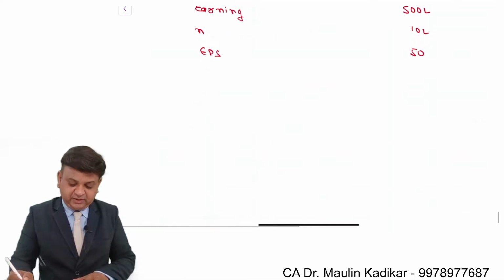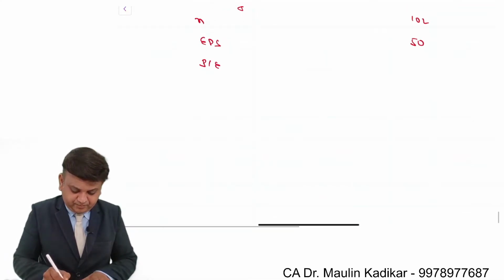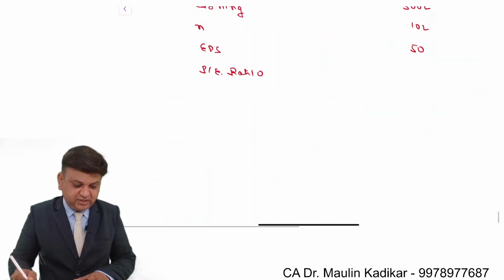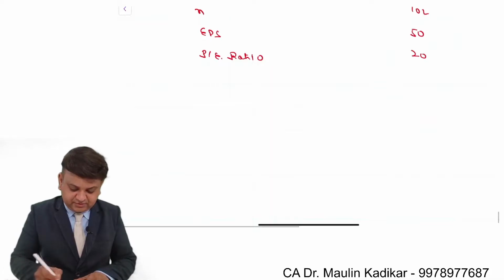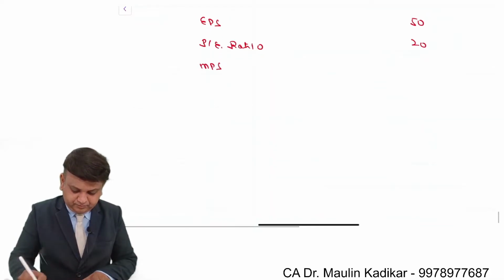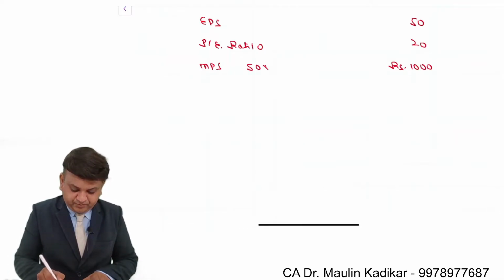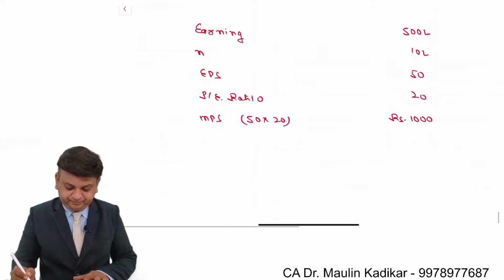Earning per share is 50. Multiplying with the price earning ratio, that is 20 times. So market price per share is 1000 rupees, 50 into 20.